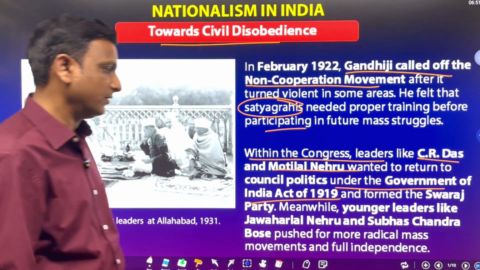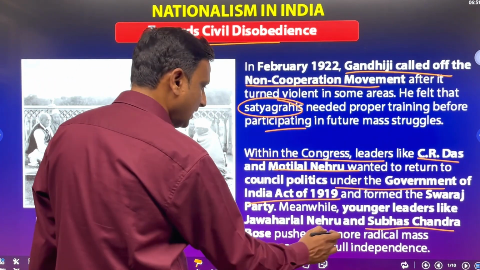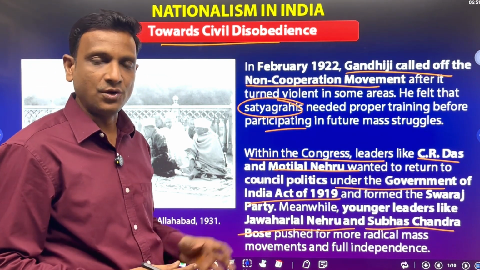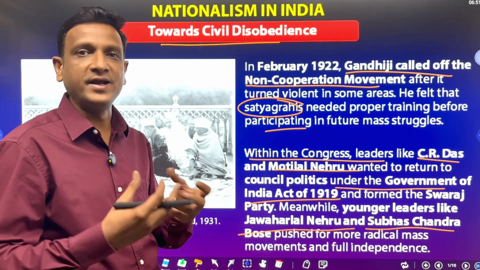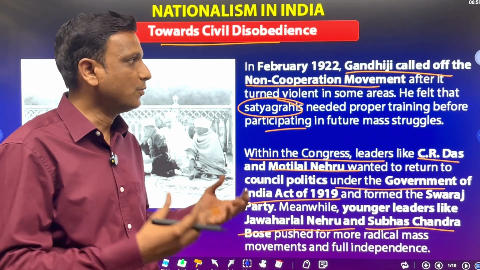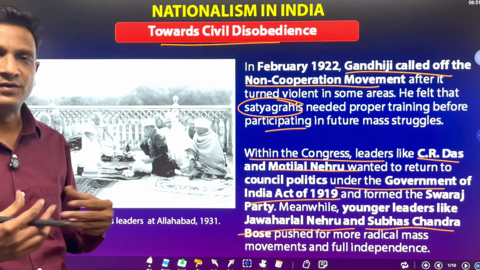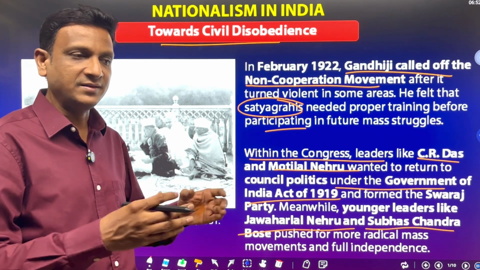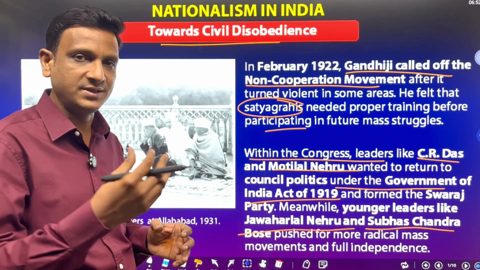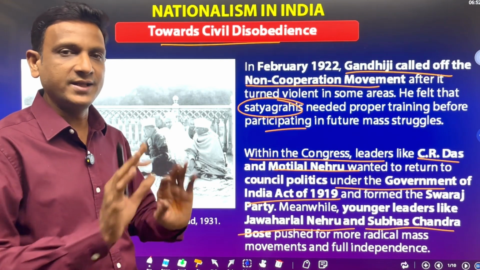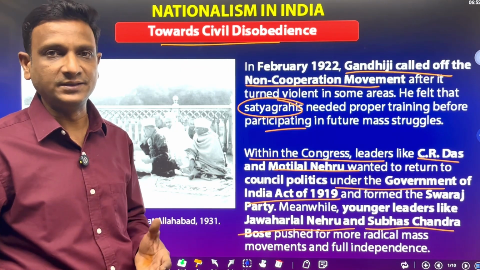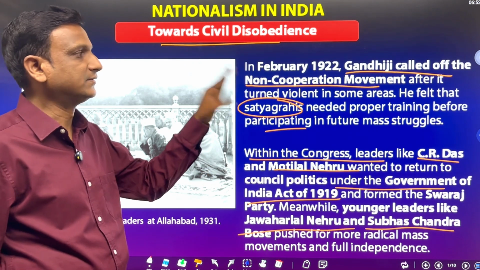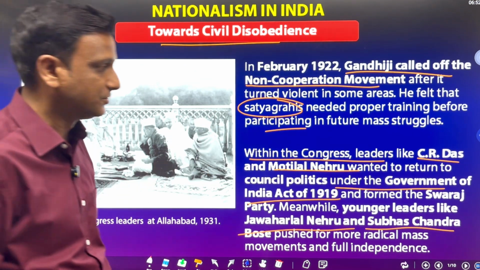Whereas the other people, young leaders like Subhash Chandra Bose and Jawaharlal Nehru, did not want to participate in the council elections. They wanted more fighting, more mass struggle, more movements like the non-cooperation movement for the process of independence. So within the Congress itself, the leaders had different opinions about participating in the council elections or boycotting them and fighting for independence. However, Gandhiji called off the non-cooperation movement in 1922.